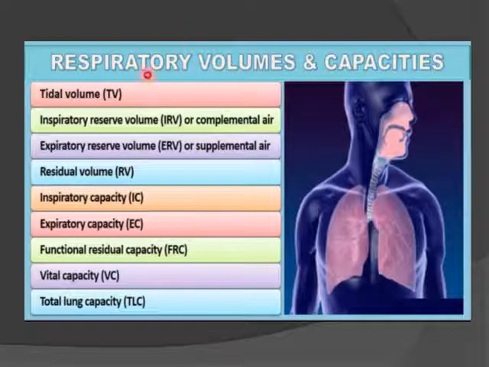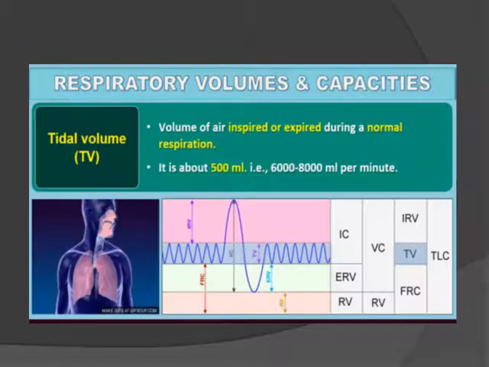Next, we have a very important topic, that is respiratory volumes and capacities. One by one we will discuss the respiratory volumes and capacities. First, we have the tidal volume. The volume of inspired or expired air during normal respiration is about 500 ml, that is 6000 to 8000 ml per minute.